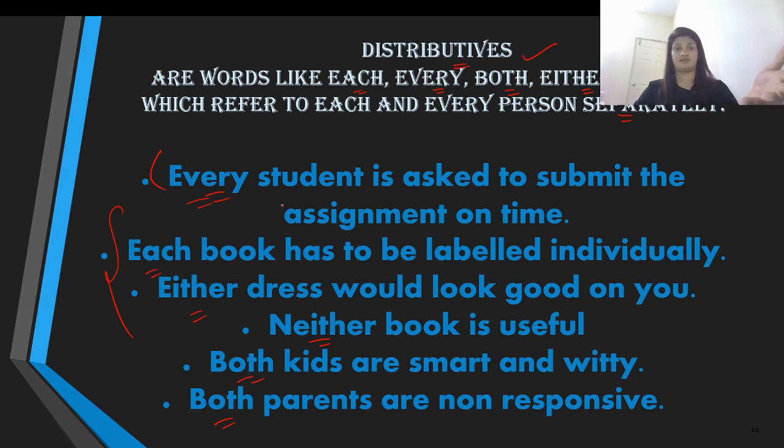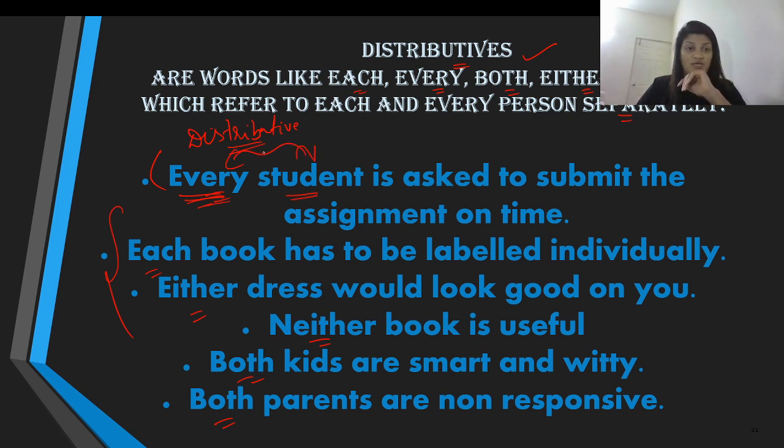So now when I'm telling this to my students who are in front of me, assuming there are 10 of them, I am referring to each and everybody, which means it is distributed to each and every student who is in front. That is why this word is called distributive, as it functions like distributing it to each and every noun. Therefore, every. Remember, this is your noun, and right in front of your noun is your word qualifying as your determiner. Now, in the next line, you have each book.